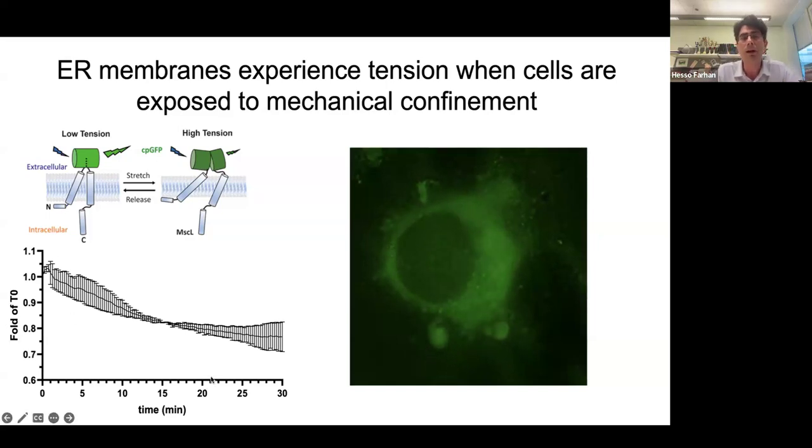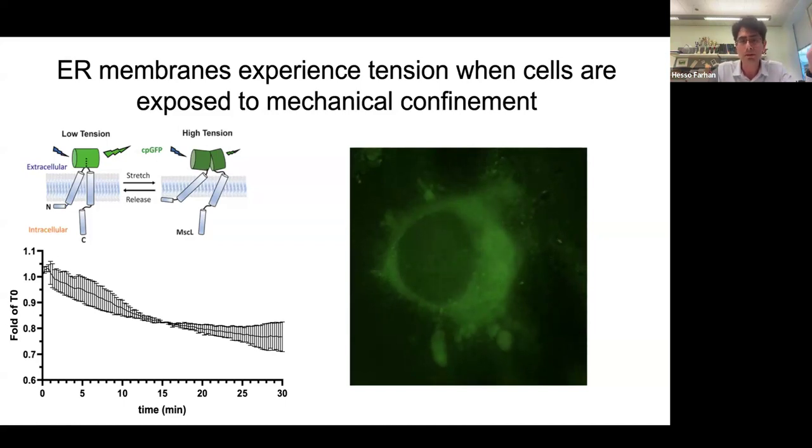That is in the range that they observed in their original paper, the decrease of fluorescence when they exposed the membrane to a stretching stimulus. So we think the ER membrane is undergoing some mechanical stretching that might be linked to IRA1 activation.